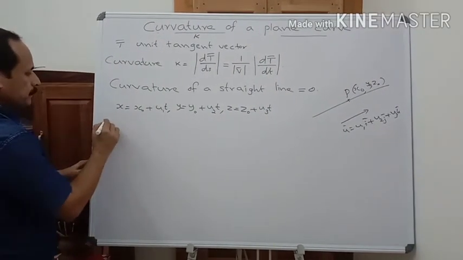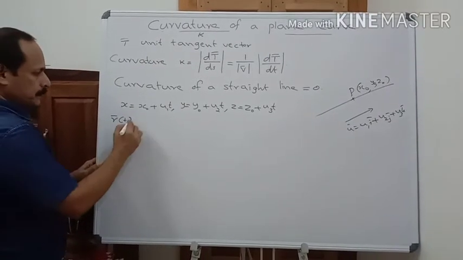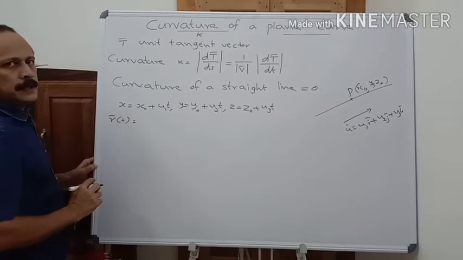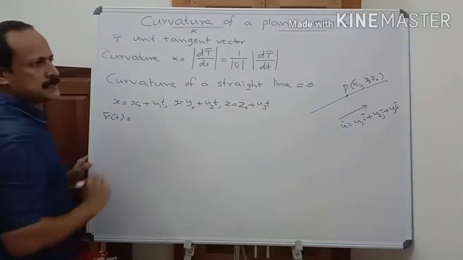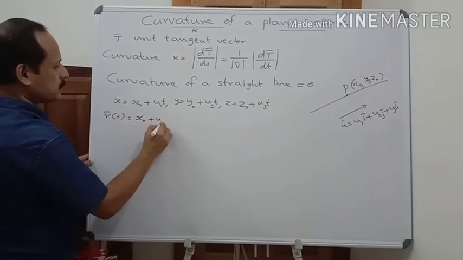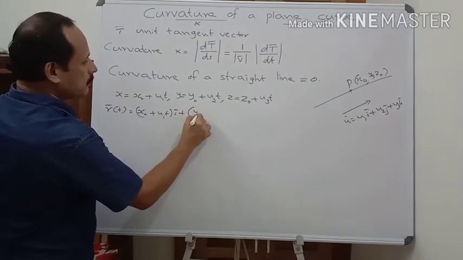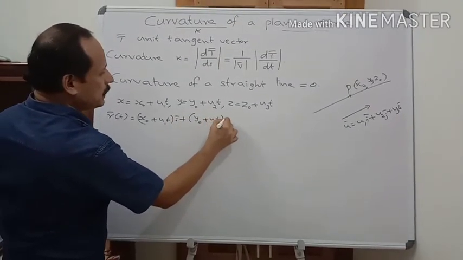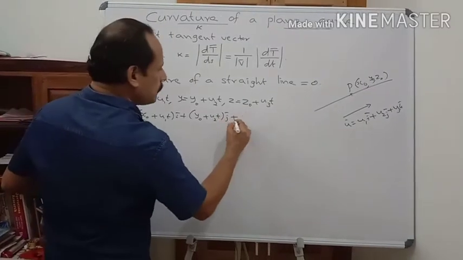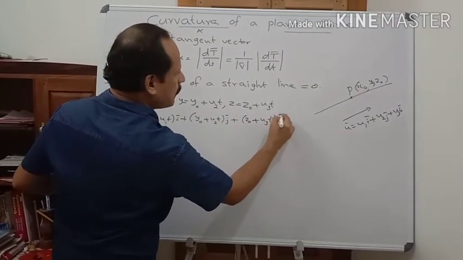And therefore, what is r bar of t, that is the parameterization of this straight line? r bar of t is equal to x0 plus u1t i bar plus y0 plus u2t j bar plus z0 plus u3t k bar.